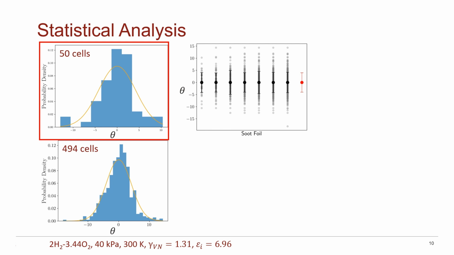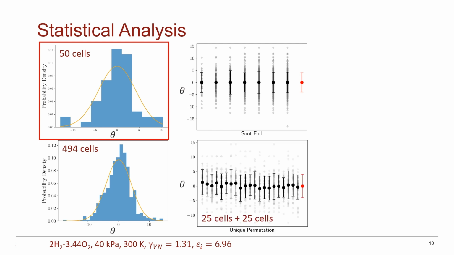To further ensure that we have converged statistics within 50 cells, we can take these new measurements and cross-sample across soot foils, randomly sampling 25 measurements from 2 different soot foils to test the minimum criteria of 50 cell measurements. This is what I'm plotting on the bottom here, where each unique permutation is an instance of cross-sampling. Again, we clearly see that the mean and standard deviation is closely sampled, and as an additional check, we can look at the sampling distribution of these permutations.